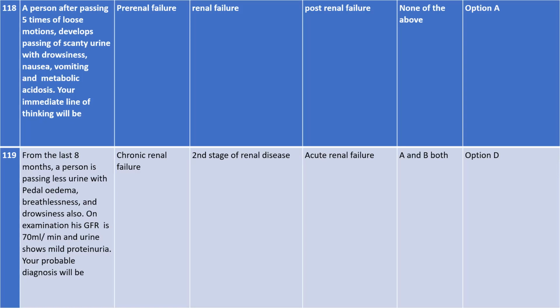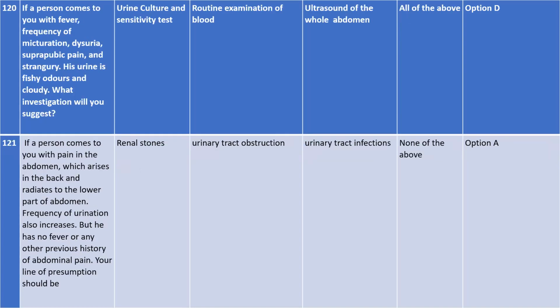Because chronic means what? It is a slow process. It lasts for many years, understand? So all this problem can be a chronic renal failure, and it can also lead to 2nd stage of renal disease. Acute renal failure means, what does acute mean? Acute means it doesn't last long, it's not severe. Last 8 months means it's almost 1 year. So that means it relates to chronic renal failure and 2nd stage of renal disease. That is why option D is correct. Both A and B are correct. So that's all about 118 and 119 questions.